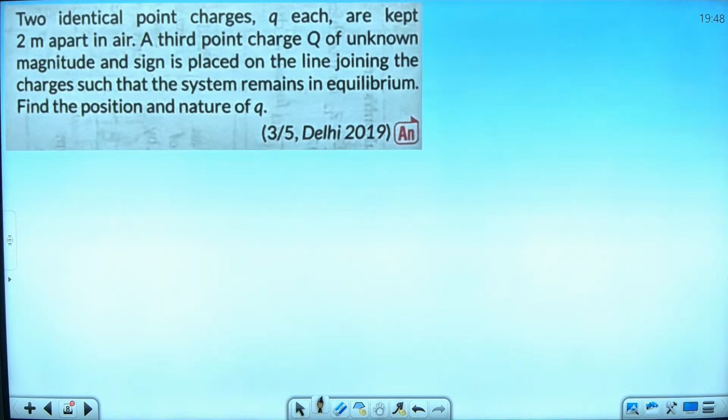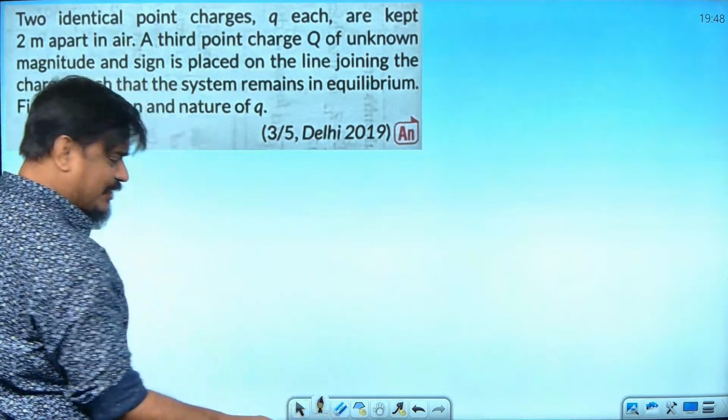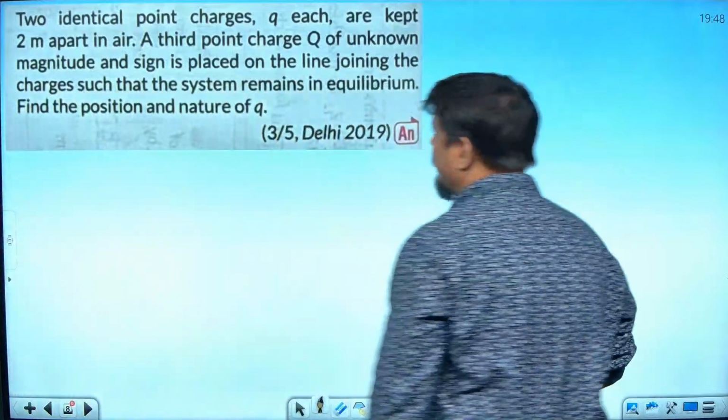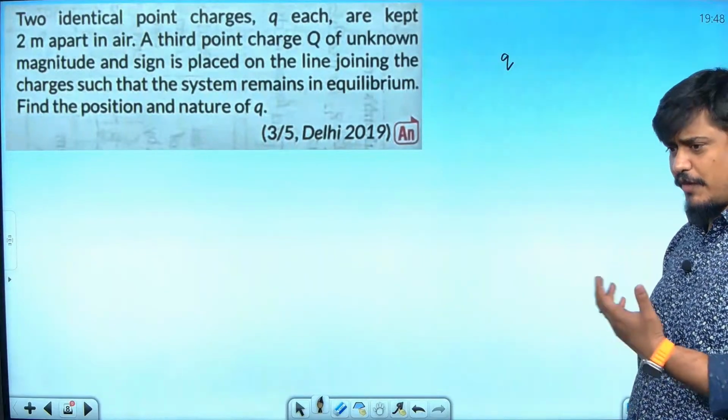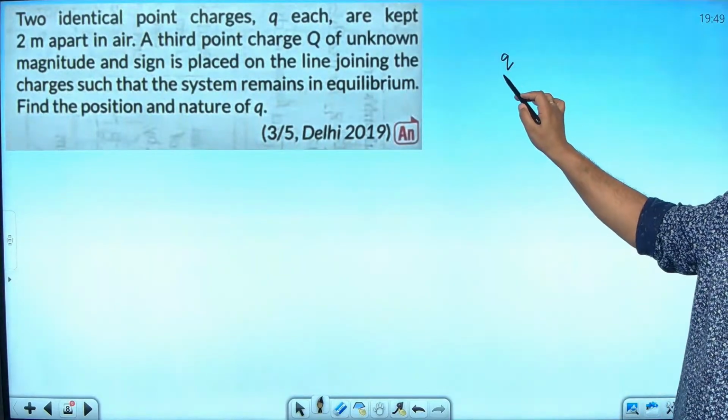Possible, no? What you are saying also is possible. Then how to find? I'll tell you. It's not like the question should have only one answer. Both options can be right.